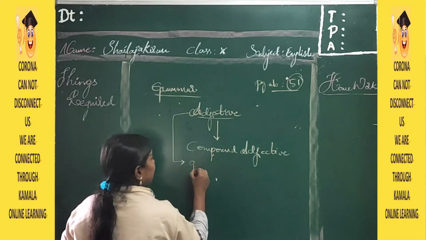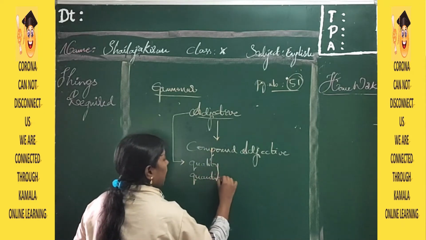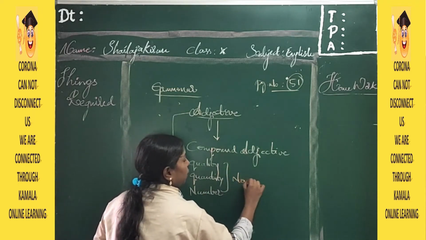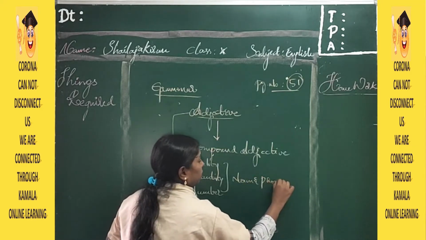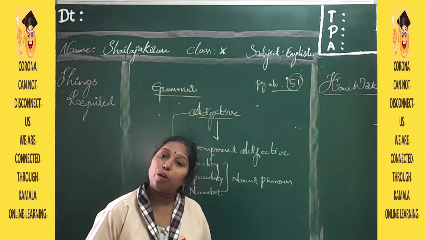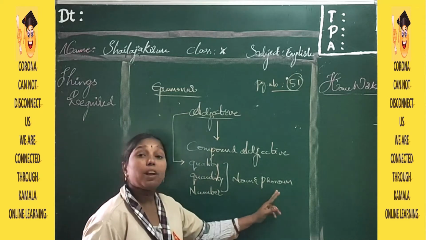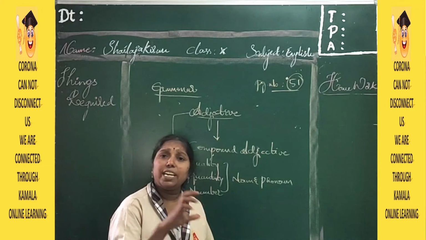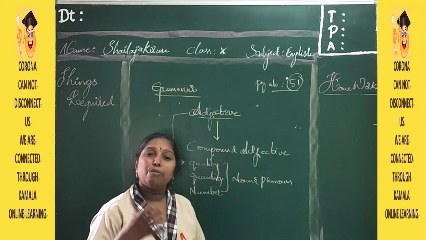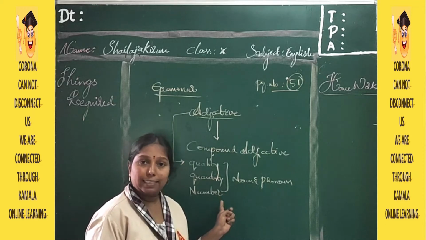Because adjective tells the quality, quantity and number of noun and pronoun. It will tell the quality, quantity and number of noun and pronoun. Quality means what? She is a good girl. What is the quality of she here? Good. Right? I have 4 pens. How many pens do I have? 4. It's going to remind you of the number.